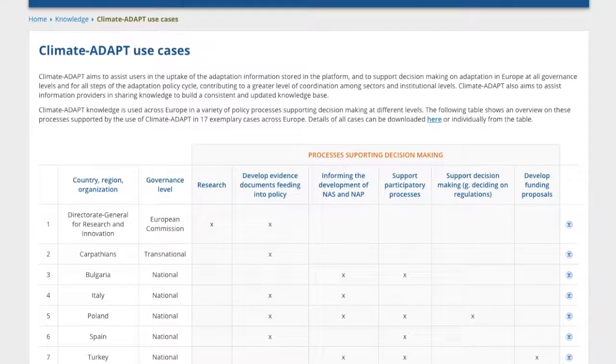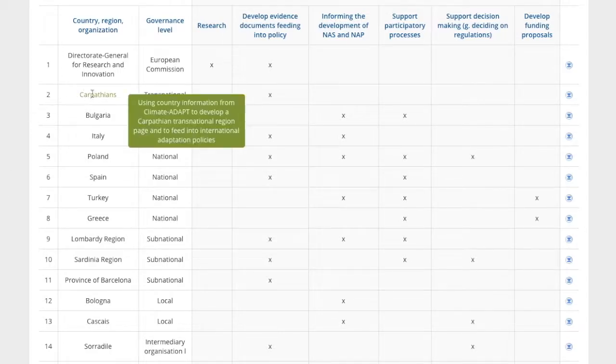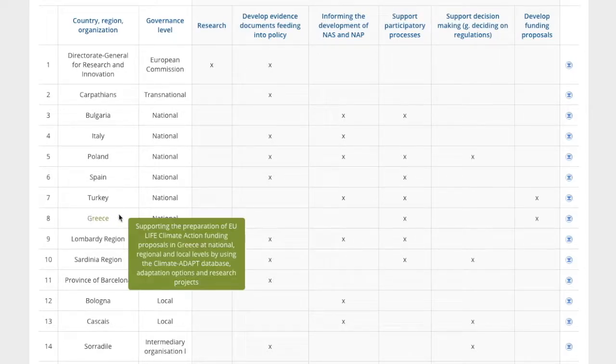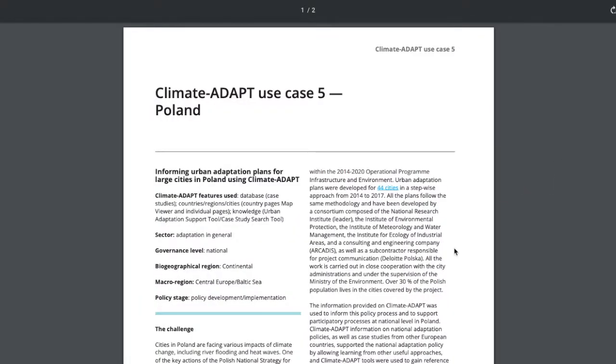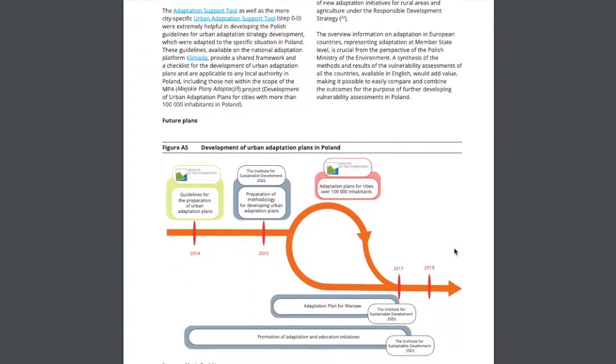For examples of how Climate Adapt has been used to develop a national or regional adaptation strategy or action plan, see Use Cases 3 to 8. By clicking on the Download button on the right side of the table, you will find information on the use case, including the challenge, the approach, and future plans.